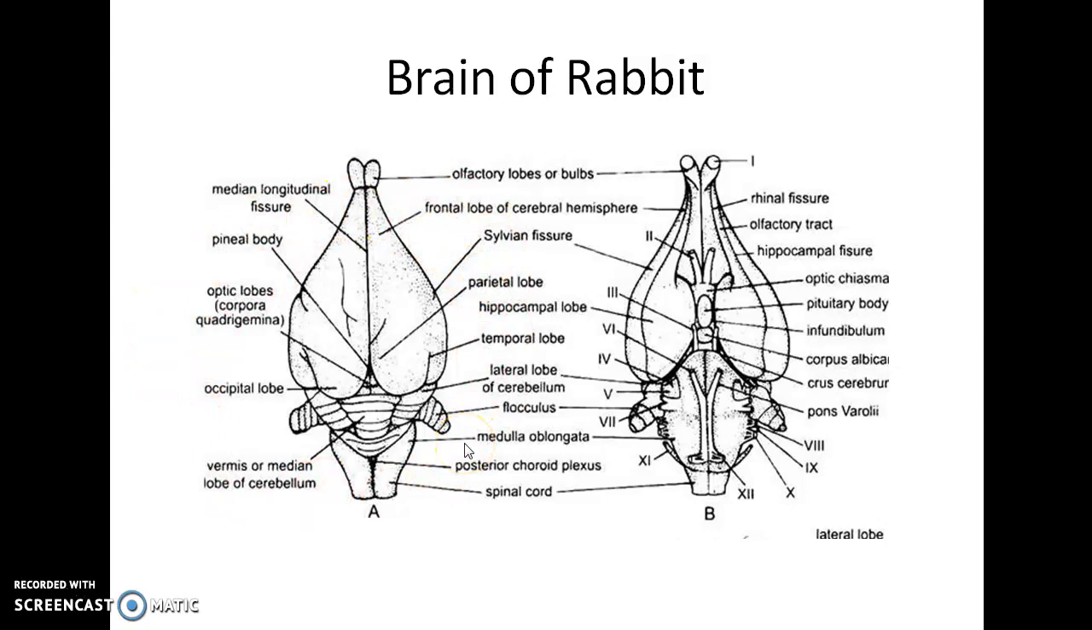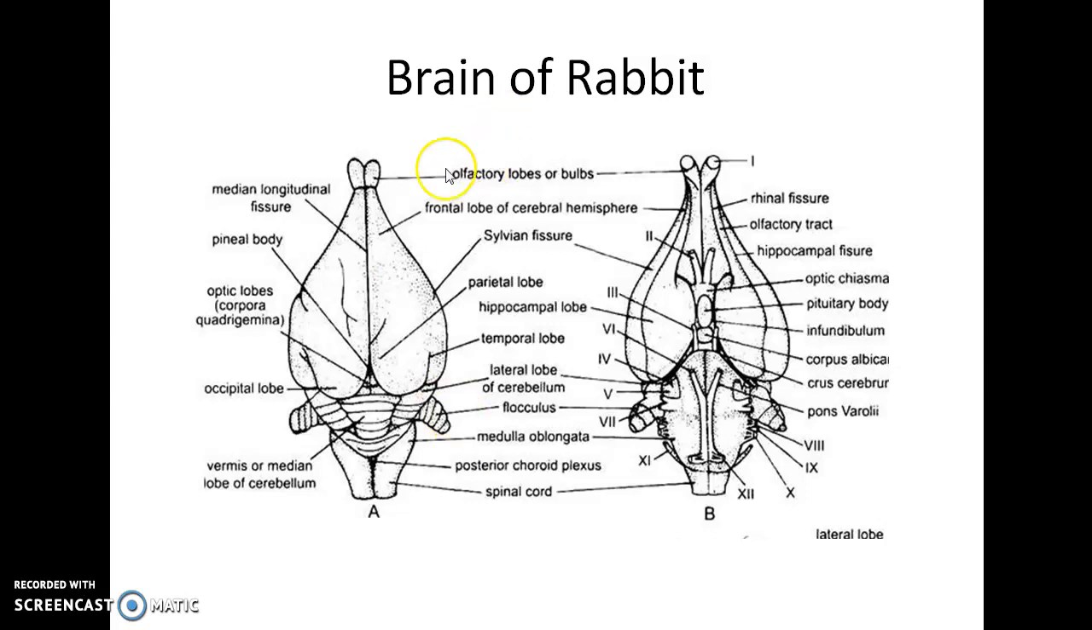They are the outer dura mater, the middle arachnoid membrane, and inner pia mater. The space between dura mater and the arachnoid membrane is called subdural space, and the space between arachnoid membrane and pia mater is called subarachnoid space. These spaces in the central canal of the brain are filled with cerebrospinal fluid.